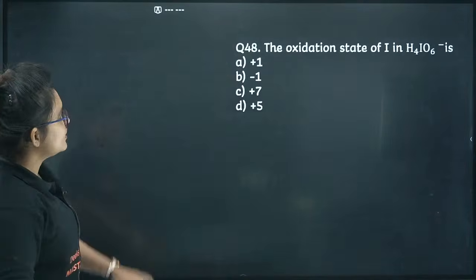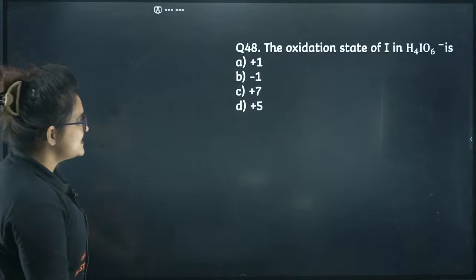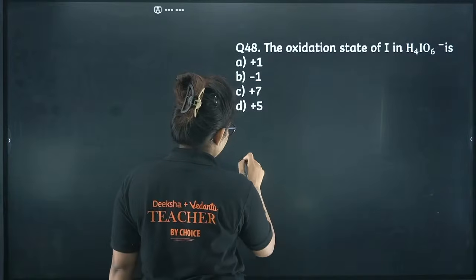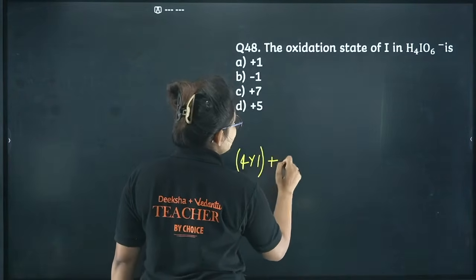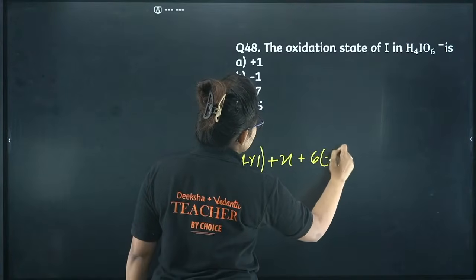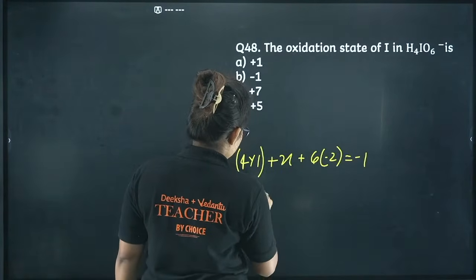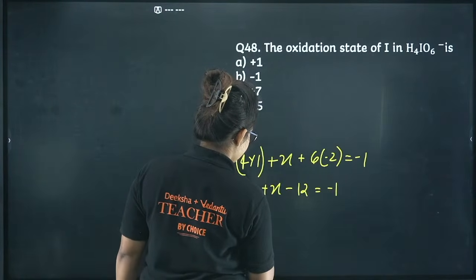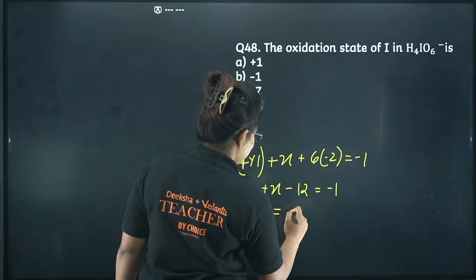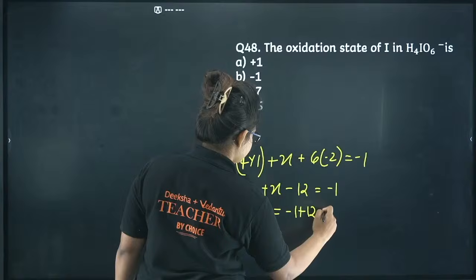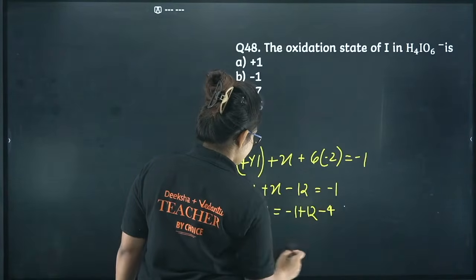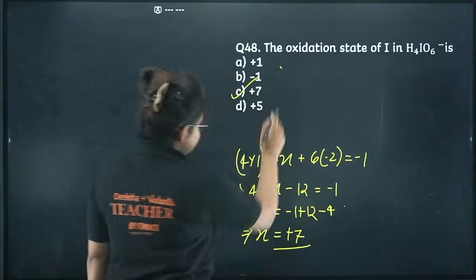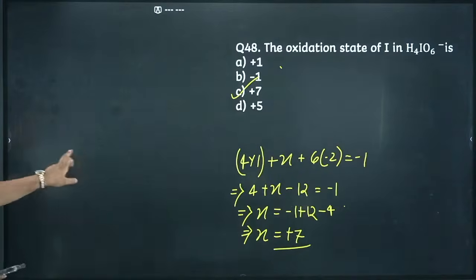Proceed. The oxidation state of H4IO6 minus. Okay, you can simply calculate. I you can take as x, so 4 into 1 plus x plus 6 into -2 will give you -1. Okay, 4 plus x minus 12 will give you -1. So x is basically -1 plus 12 minus 4. Okay, so it will give you x equals to plus 7, right? Option C is the correct one. I guess it's clear. Let's proceed.